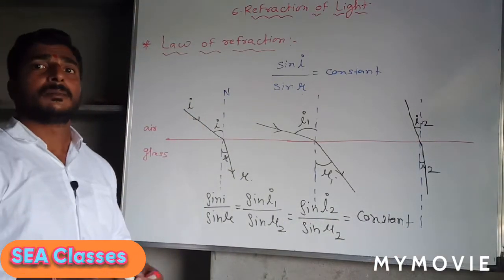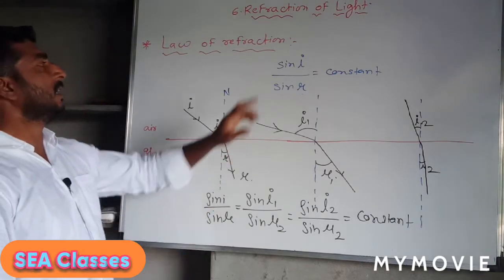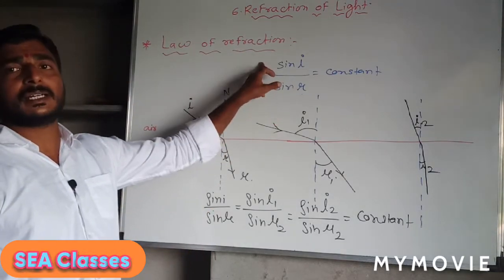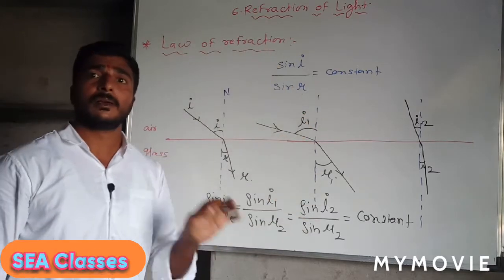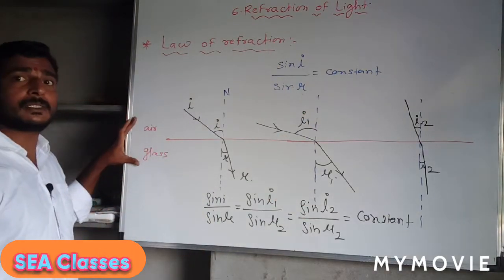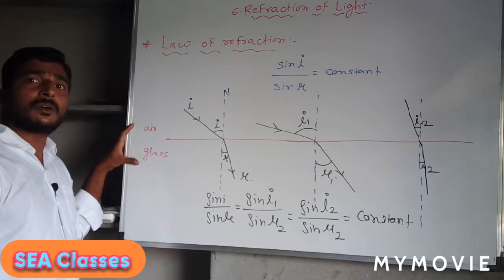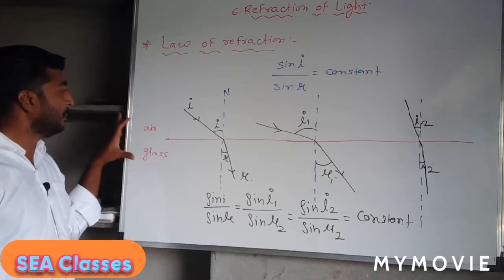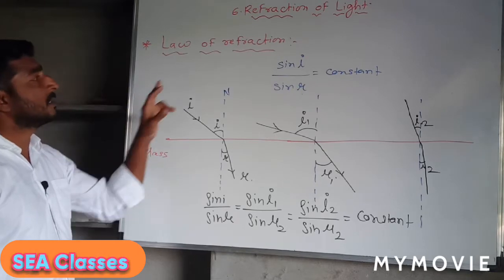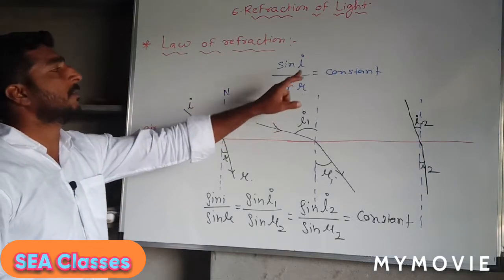How will it be constant? Because the law says that the ratio of sine I to sine R remains constant when we don't change the pair of medium. That means the pair of medium should be constant. So for the given pair of medium, the ratio of sine I to sine R will remain constant.